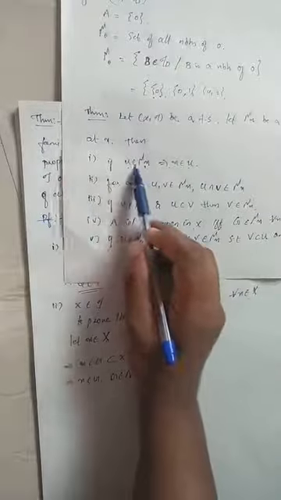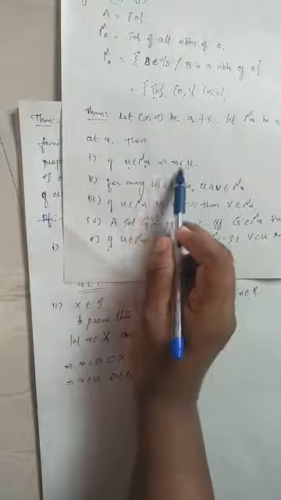The first property of Nx says that if U belongs to mu x, then X belongs to U.